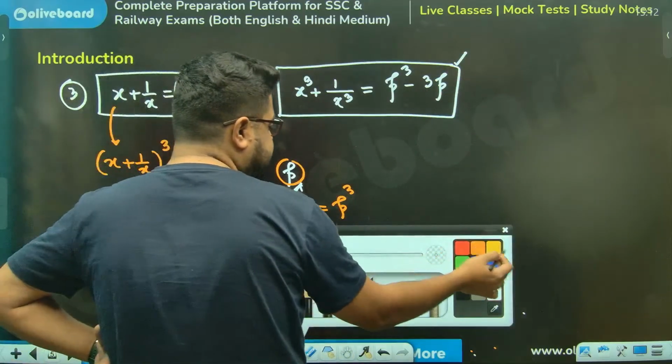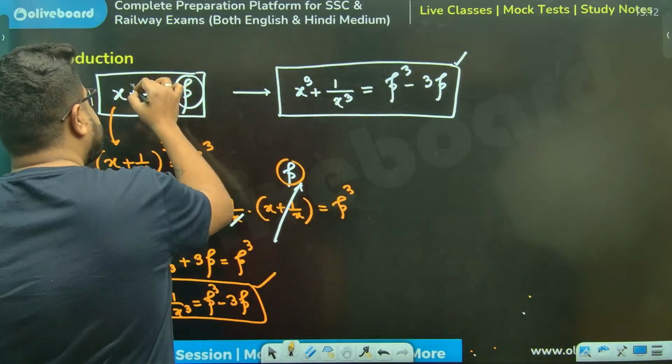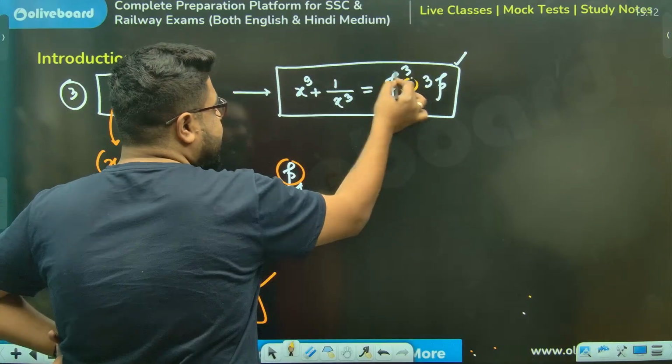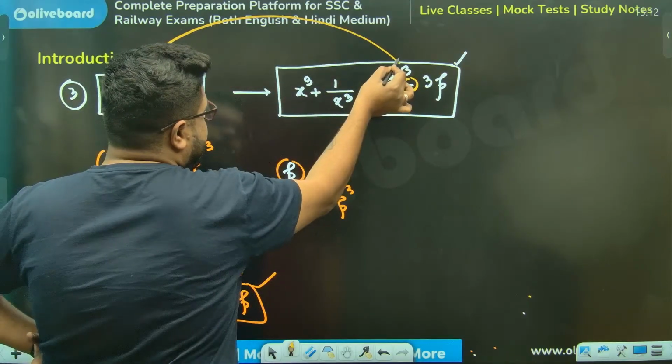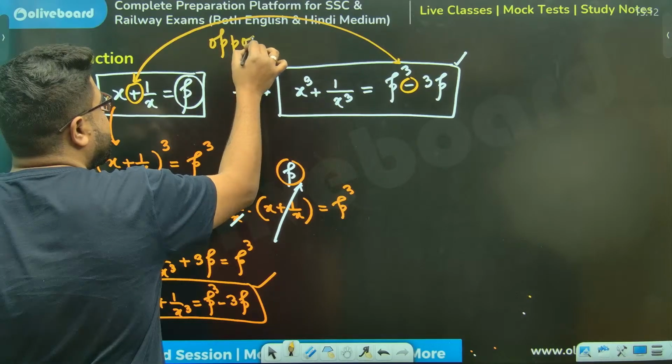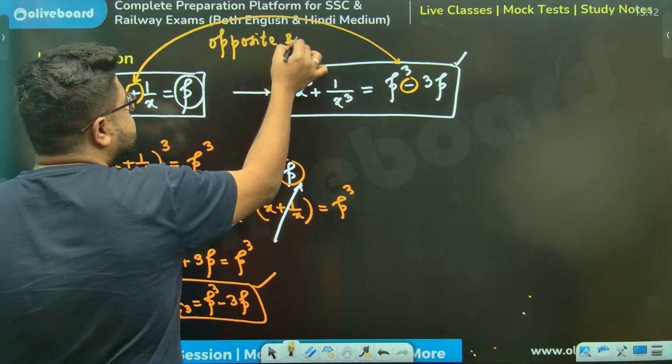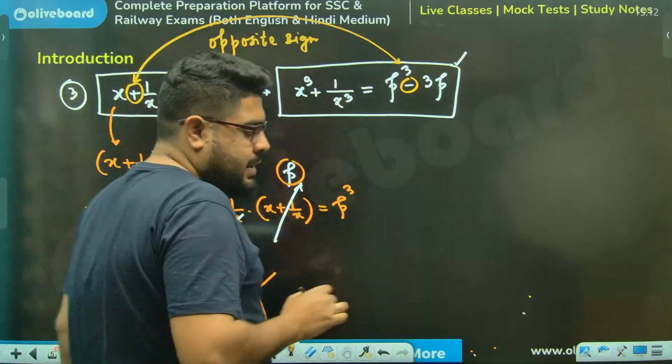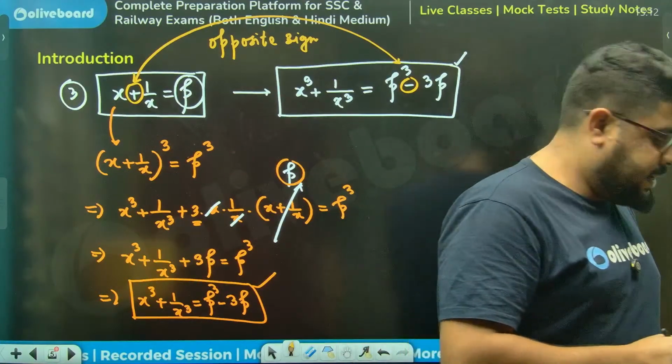Again, see one simple thing: can you see this is plus and this is minus? So the same rule applies. What is that? Opposite sign. It will be the opposite sign.